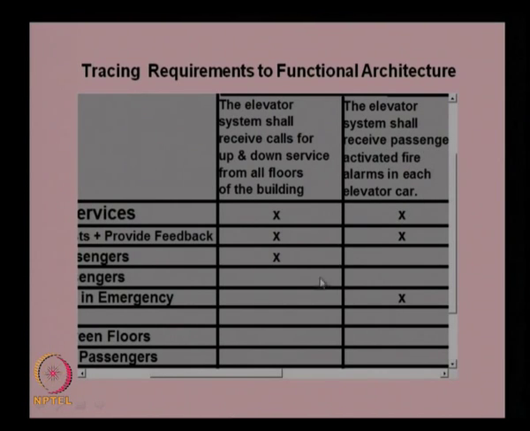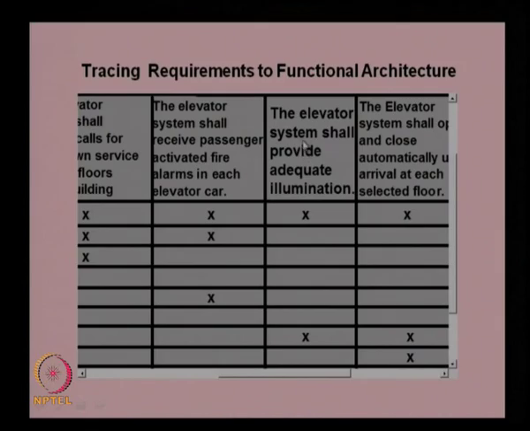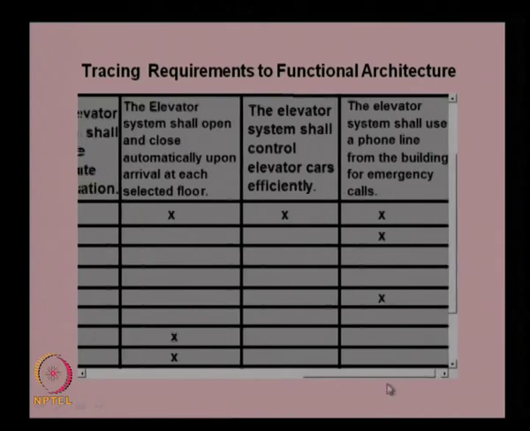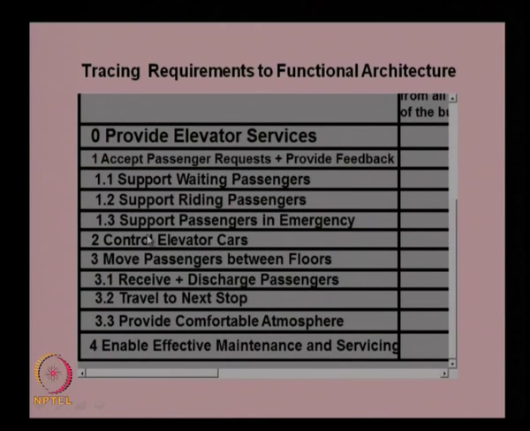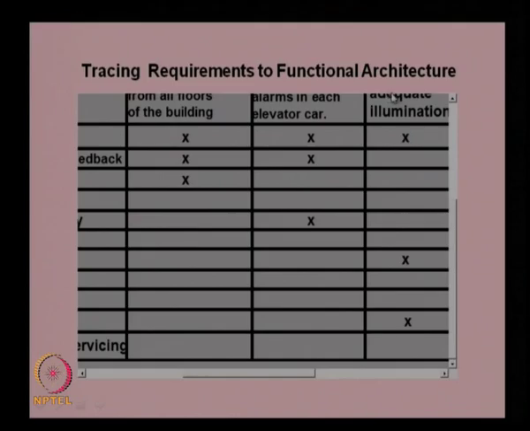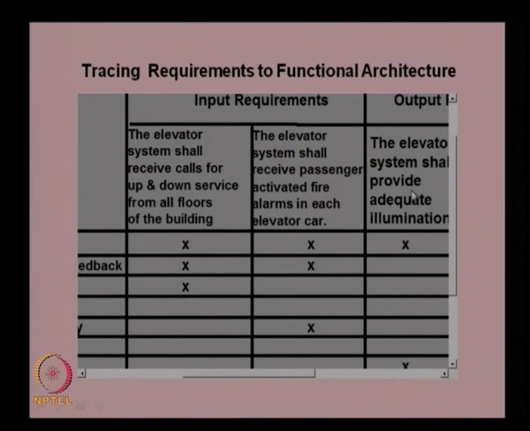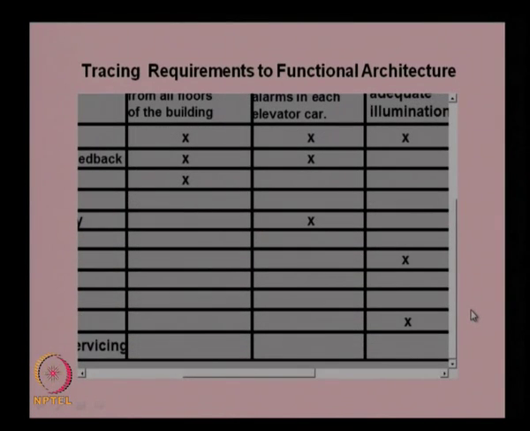The system shall receive passenger activated fire alarms for an emergency case. Similarly, the system shall provide adequate illumination. So if you look at all these functions, you can see that all of them are used for satisfying the provide elevator service requirement. Similarly, we can find out other requirements like control elevator cars or move passenger between floors. We can identify which requirements are satisfied by a function, or which functions are satisfying a requirement. You can look at this: the elevator system shall provide adequate illumination is one requirement. We can see that there are 1, 2 and 3 functions which actually satisfy this requirement.